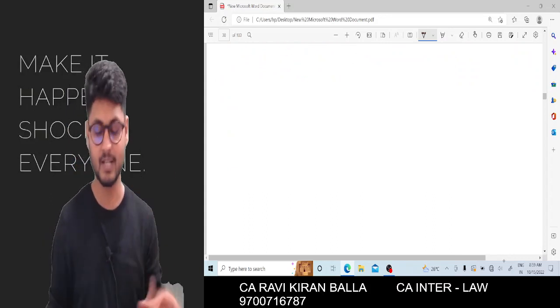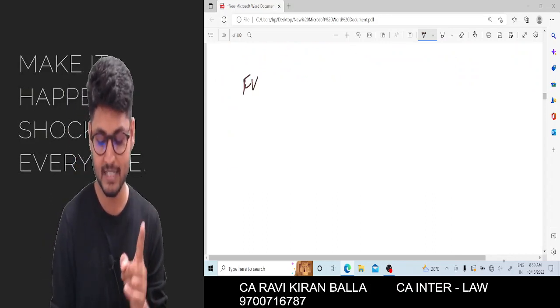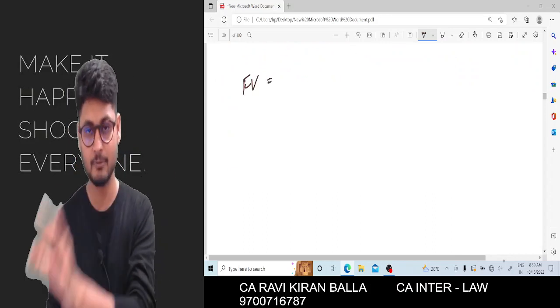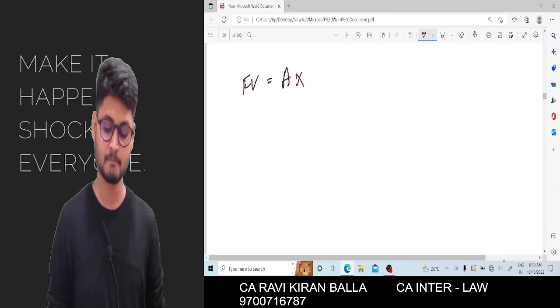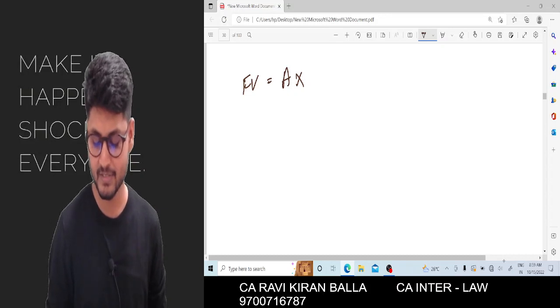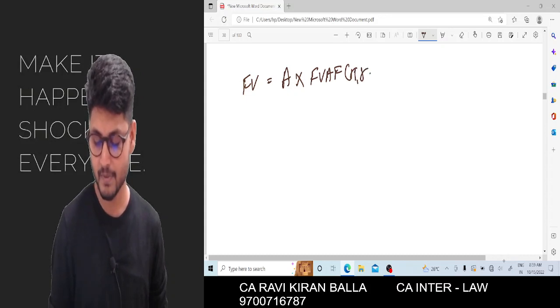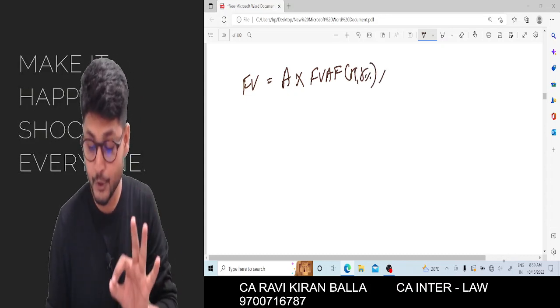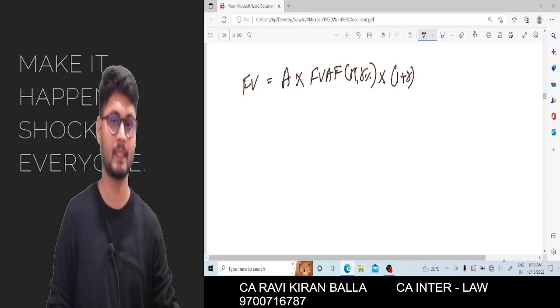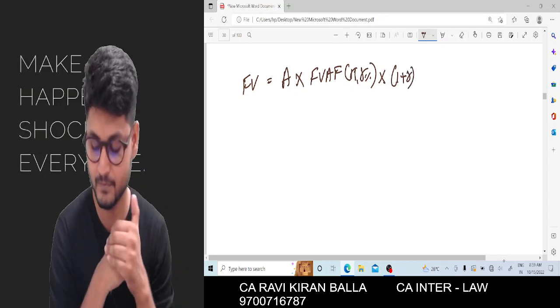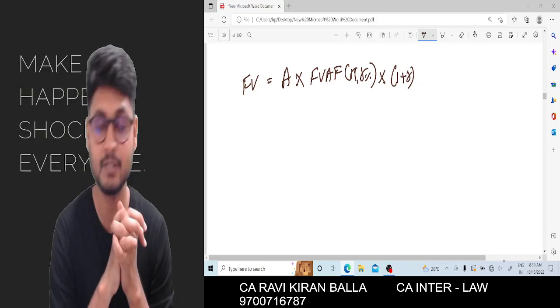So now what is the formula? For immediate cash flows, if you want to calculate future value, future value is equal to annuity into future value annuity factor for n comma r percentage, into 1 plus r. I hope you are all getting the point clear using the table.